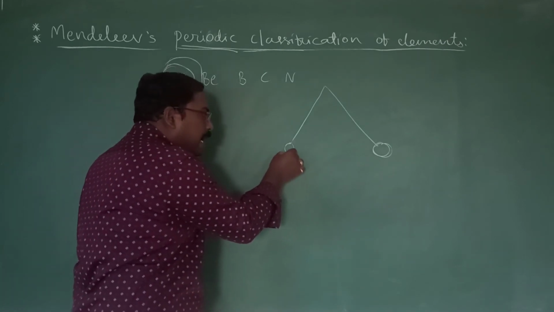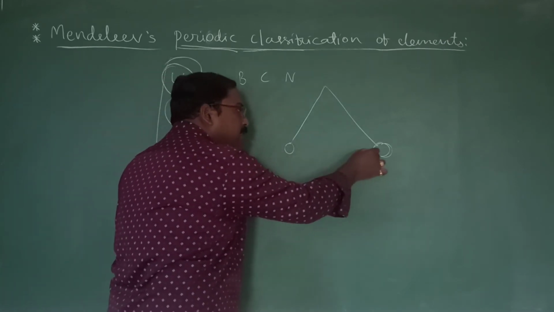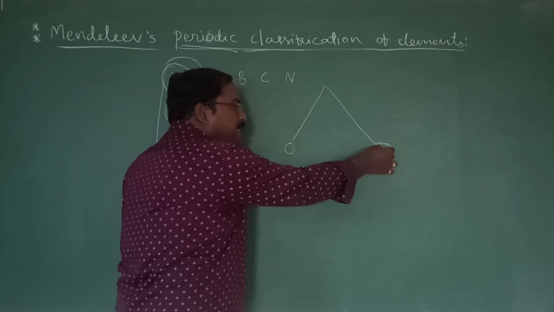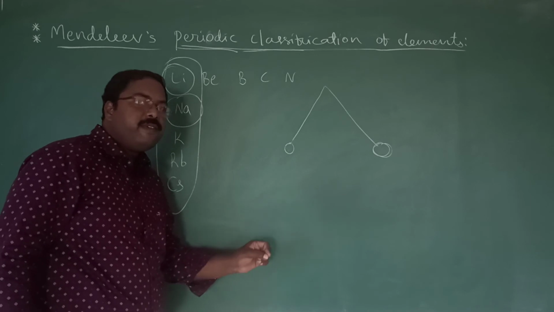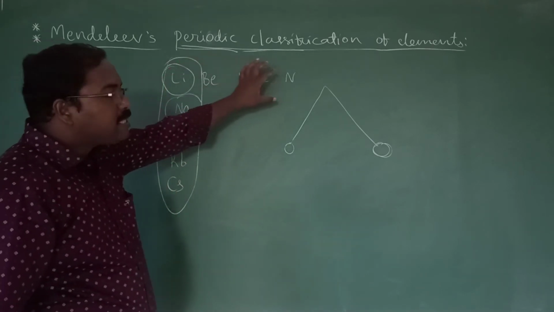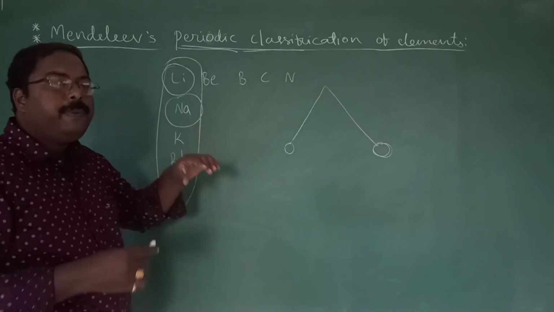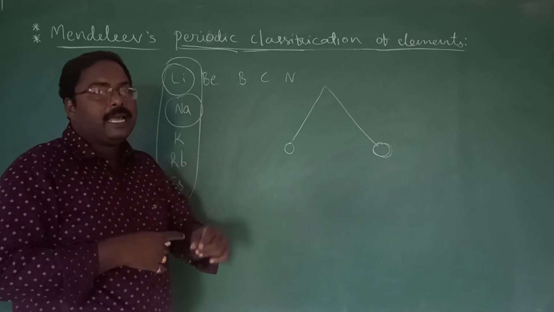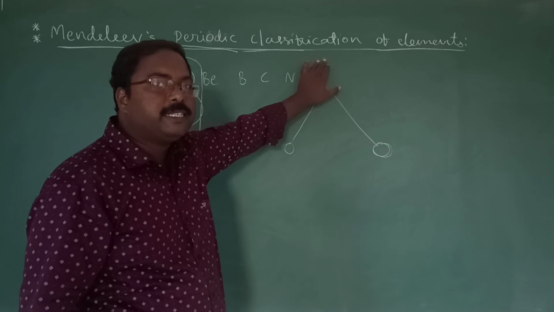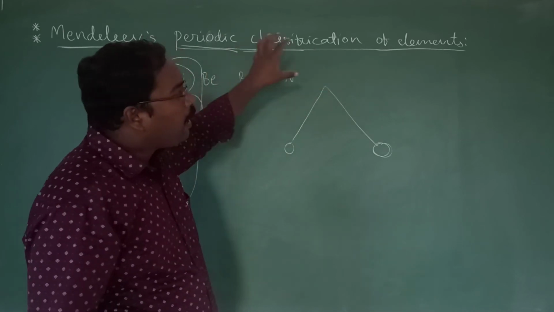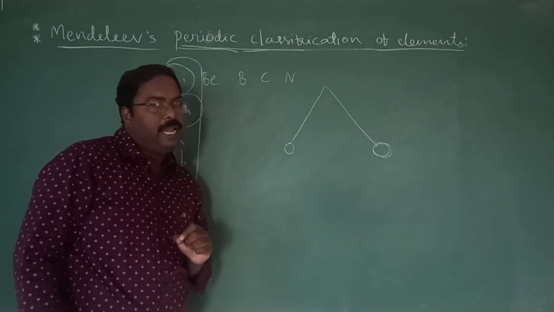This is the first starting point. You may change in this location, it may reach this point, but again it comes back to the original position. In the same way, the elements with similar properties reappear in the table. Such a classification of elements is known as a periodic classification of elements.